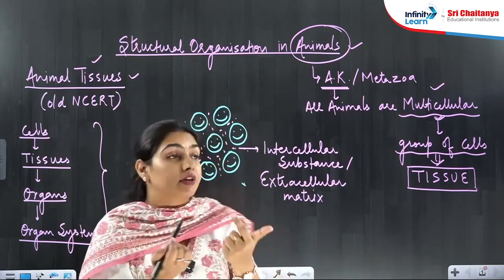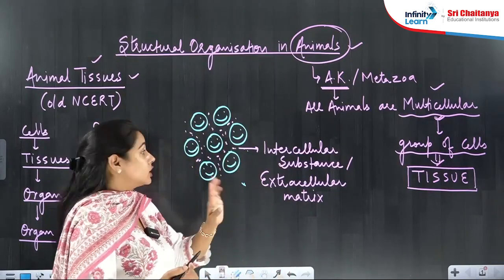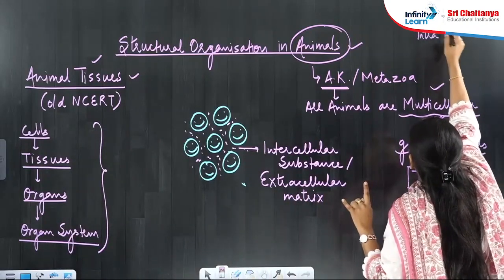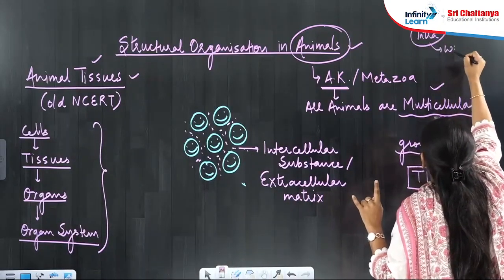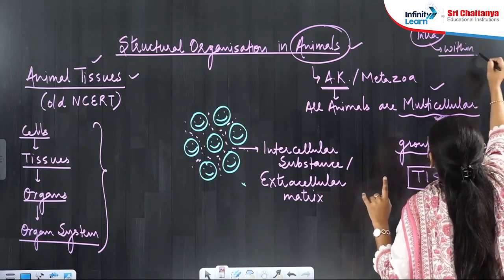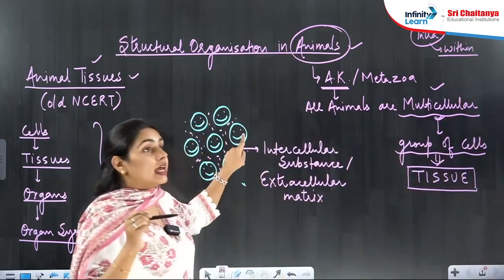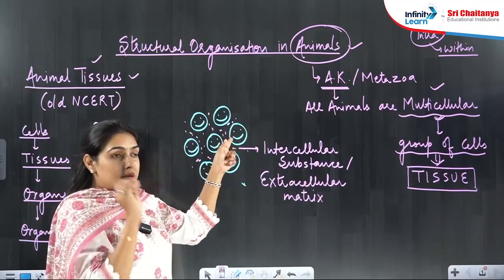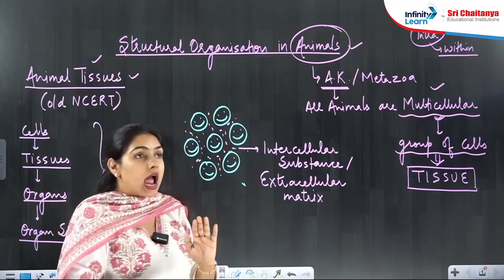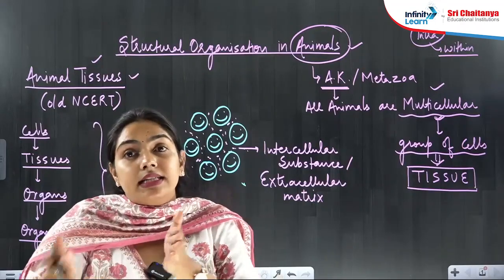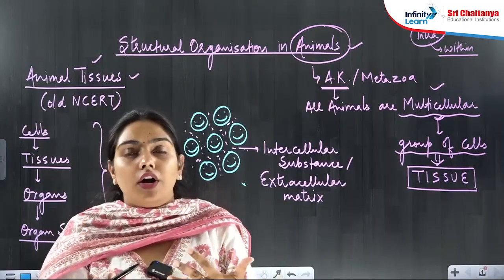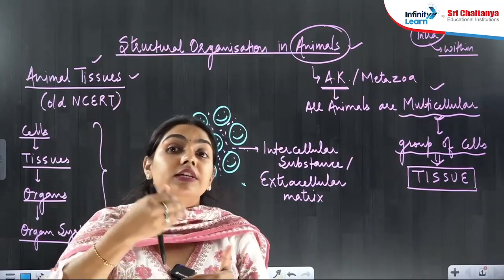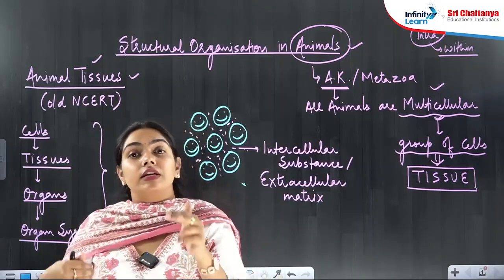So now let us see the meaning. Inter means in between, in between the cells. It is not intra. Don't get confused with intra. Intra means within the cell. Intracellular means within the cell. If something is there inside the cell, it will be intracellular. So just remember the difference between intra and inter. Inter means in between, just like you must have heard of interstate competition or inter-school competition, meaning between different schools or between different states.